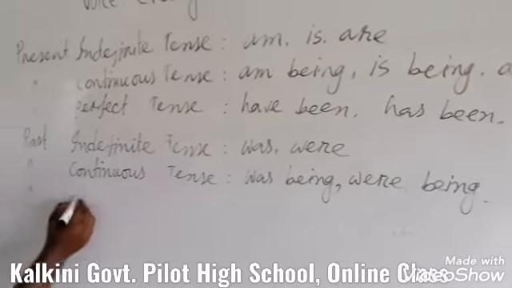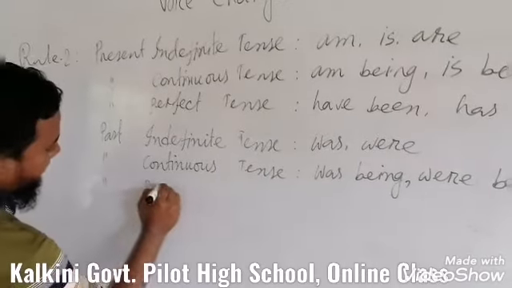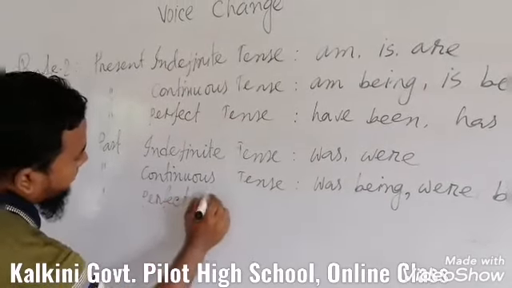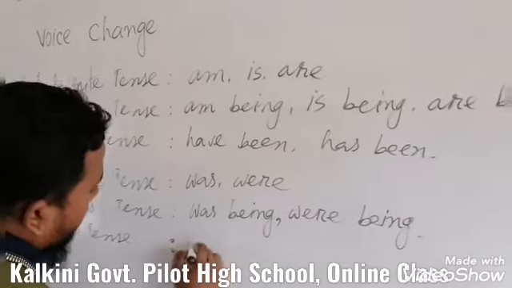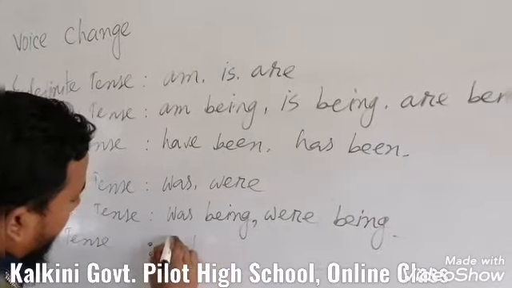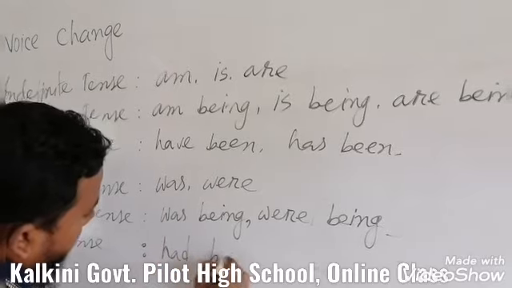And then the past perfect tense. The auxiliary verb is only had been.